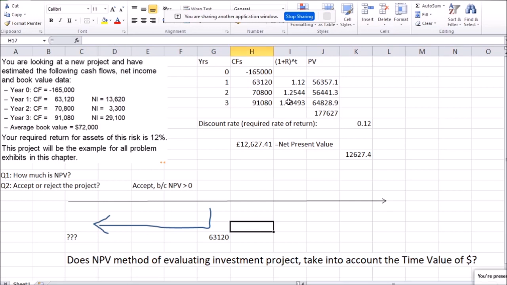But since we have already done the discounting, the name itself suggests that it's net present value. We're already looking at today's value of all of the dollars. Even by hand over here, you saw that we have done the discounting by dividing all of the future dollars by 1 plus r into the power of number of years. We do compare apples with apples over here, so yes, this method does take into account the time value of money.